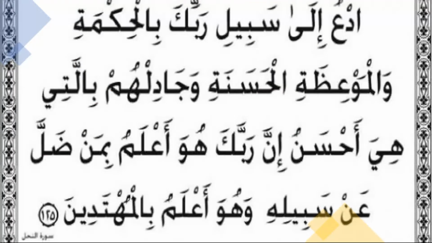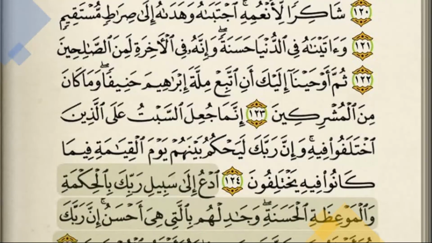Let's see examples. Here is وجادلهم. ادع إلى سبيل ربك بالحكمة والموعظة الحسنة وجادلهم. Here is the lam with sign of sukoon. This is wujub al-izhar. Izhar because it is followed by ha. It is not followed by lam or ra. Let's see it here in the Holy Quran. وجادلهم. You can see the sign of sukoon on top.